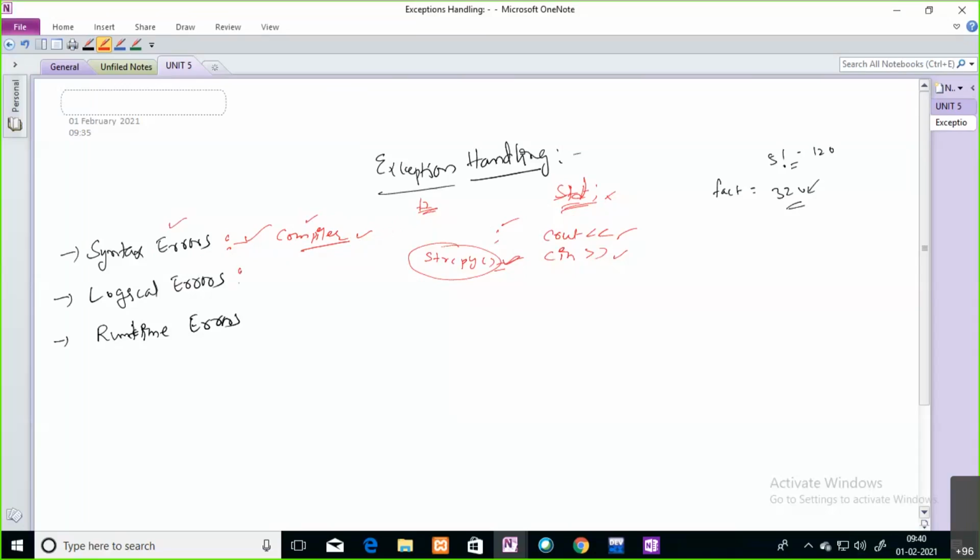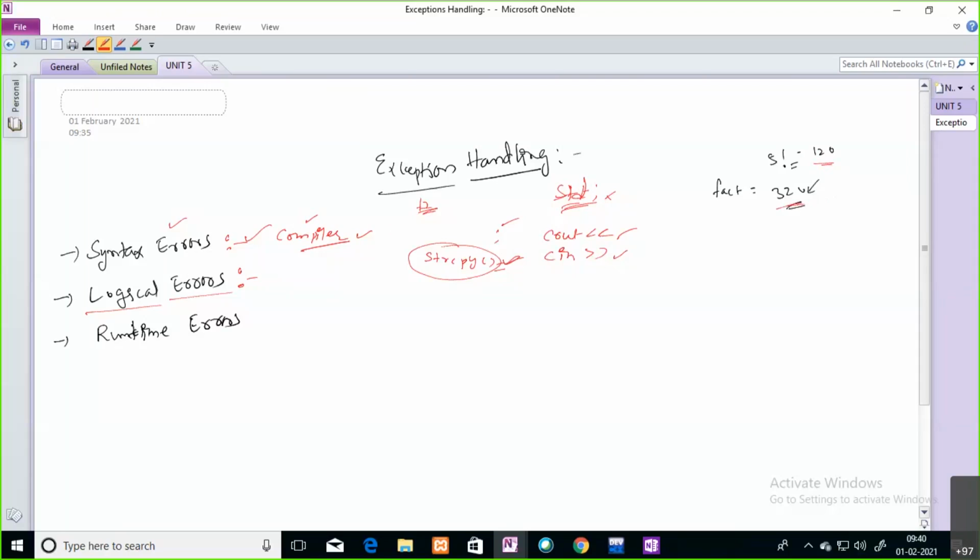Coming to logical errors, these are errors which give wrong output based on your expectation. Take this example: you are expecting 5 factorial, but it is giving the wrong output. Logically, you have written some wrong code, so it is giving a wrong result in your output stream.